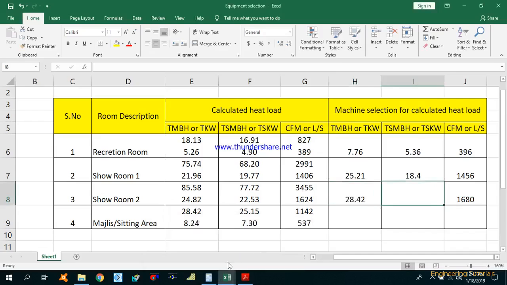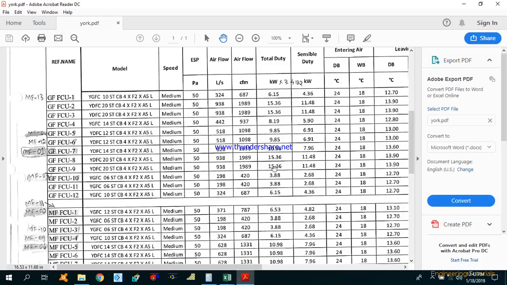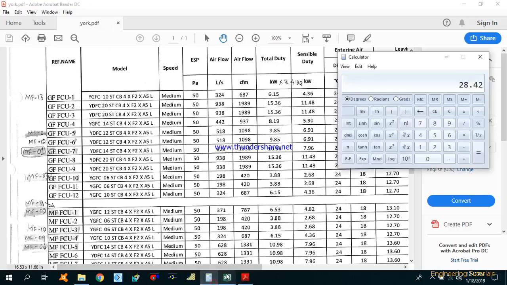And then we have to check TS kilowatt. So FCU2 938 liters per second, sensible duty is 11.48, and FCU number 1 we have selected 2 quantity, that is 371 liters per second, and sensible duty is 4.82. So total sensible duty is 21.1.